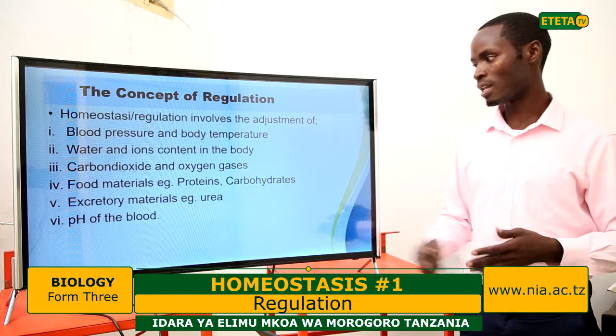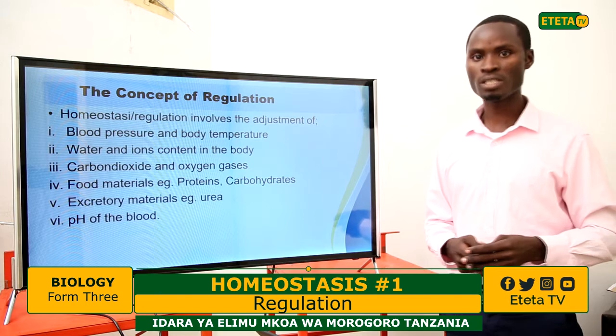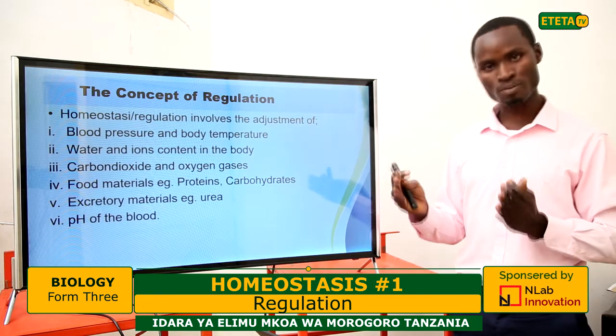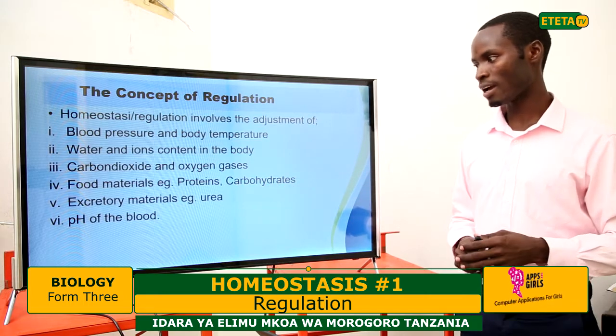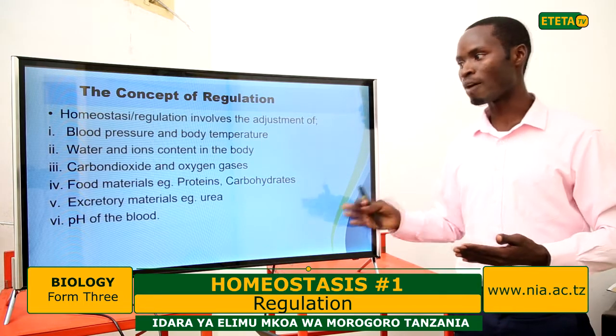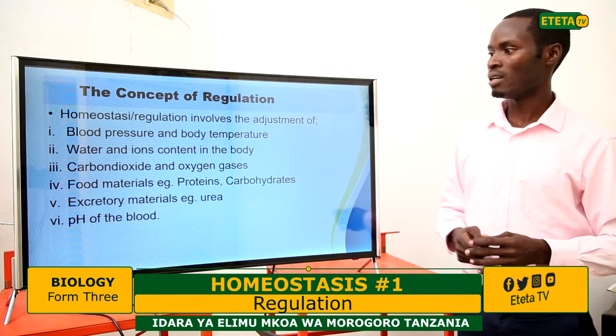Also, excretory materials like urea. Urea is the product of protein metabolism. Proteins are large particles, but after metabolism in the body, they give small molecules of urea, and these ones have to be given out because they can be poisonous to the body cells.